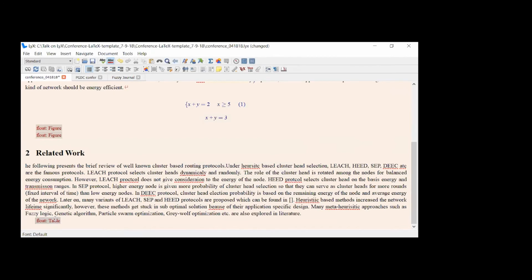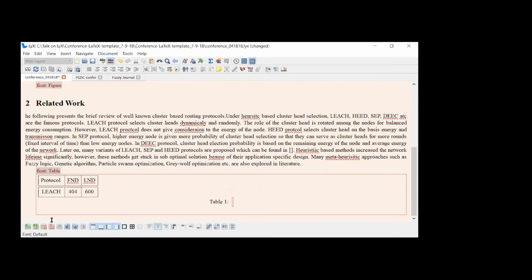So when you click on the table, you can see here the various options related to the tables are there. You want the left bar, you want right bar, whatever options are available in MS Word. You want the left line, you want the whole grid to be visible. So these are the various kinds of table options that you can choose here.